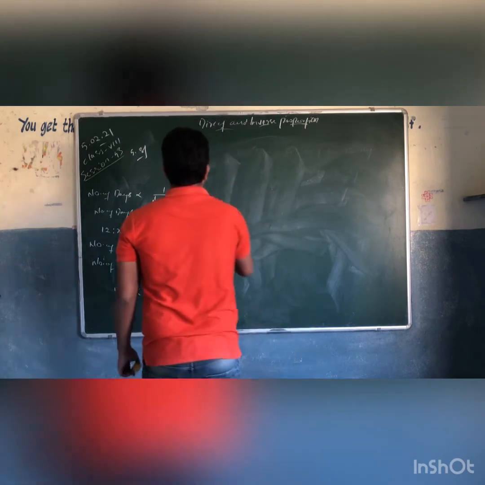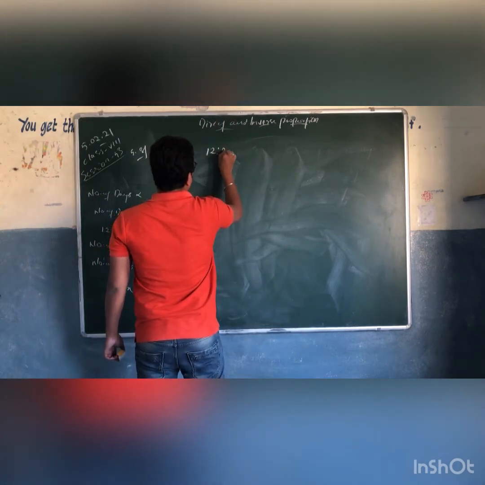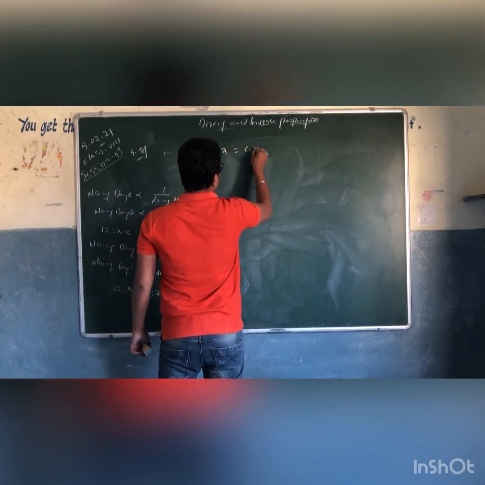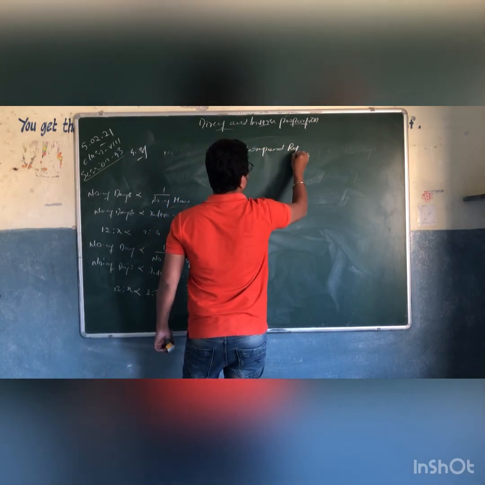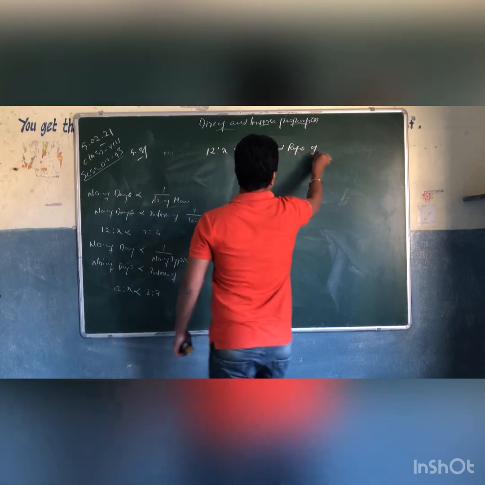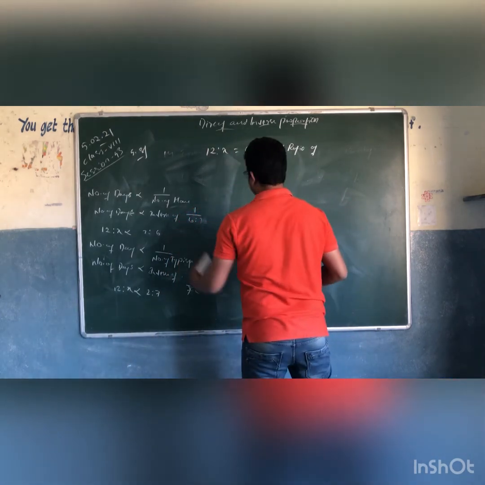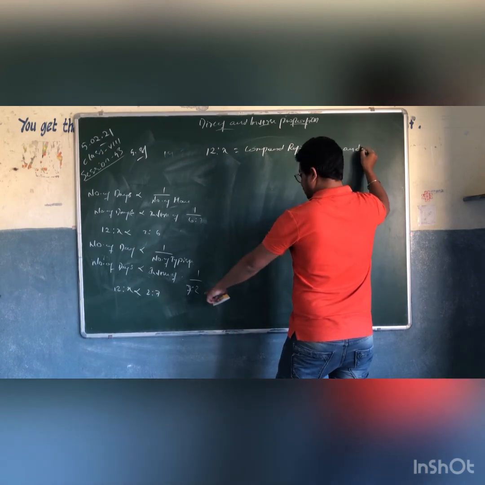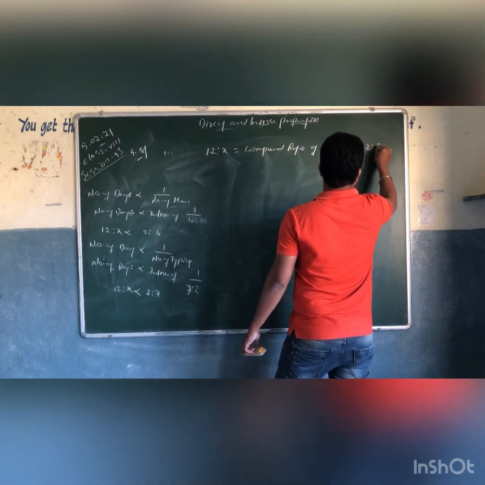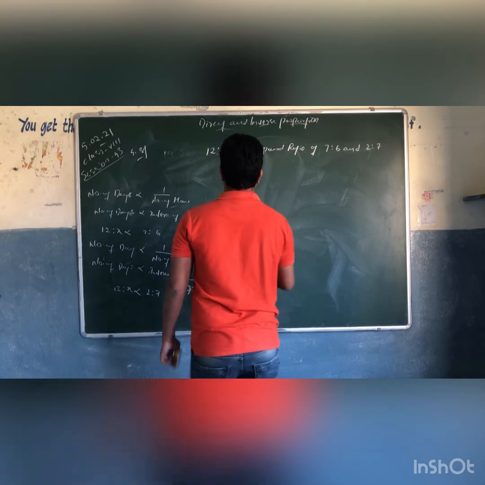Okay, now, so 12 is to x is equal to the compound ratio of 7 is to 6 and 2 is to 7.